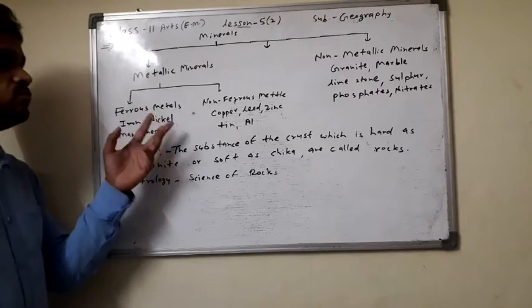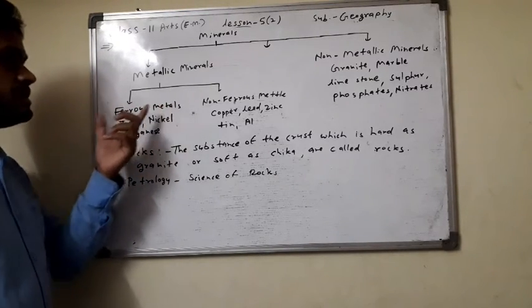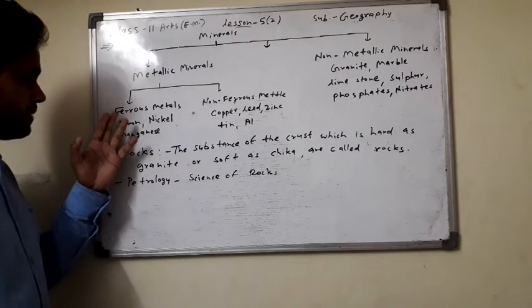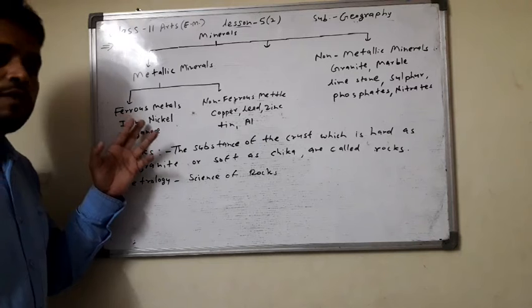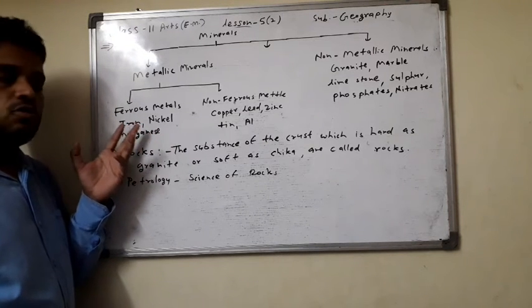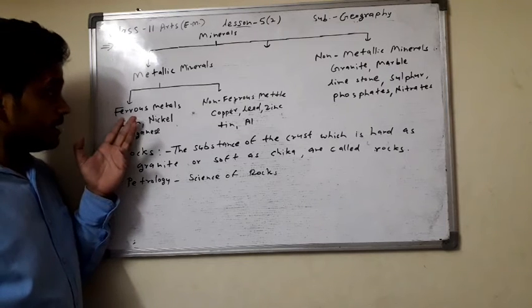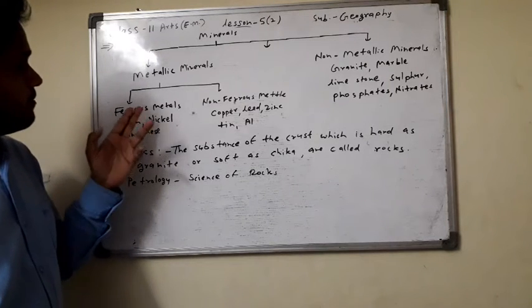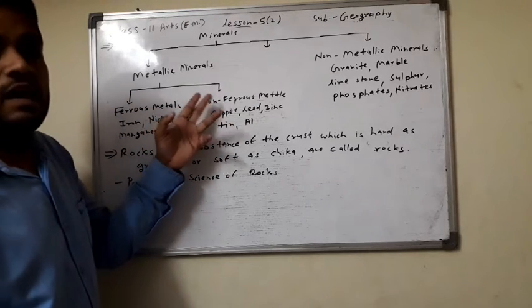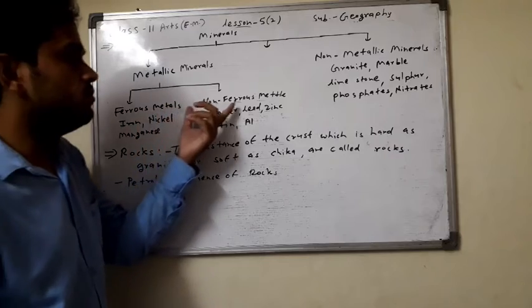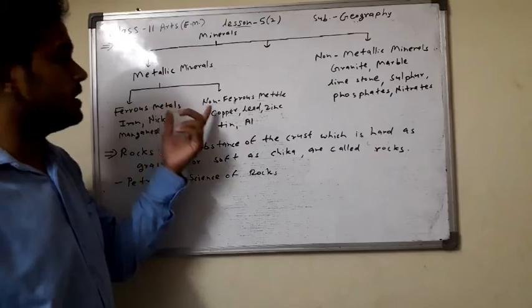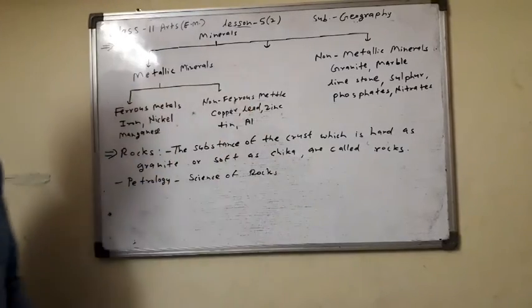Metallic minerals are also divided into two sub-parts: ferrous metal and non-ferrous metal. The metallic minerals which have a part of ferrum, that is iron, are known as ferrous metal. And the metallic minerals that do not have iron are known as non-ferrous metal.